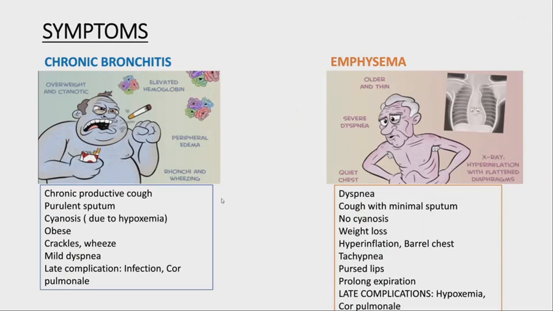The symptom of chronic bronchitis is productive cough. Since there is mucus plugging, there is CO2 retention, which causes decreased partial pressure of oxygen and decreased gas exchange of oxygen to the blood, leading to cyanosis. The patient will be normal weight or obese. Because of bronchial constriction, there will be wheezing and crackles. There will be mild dyspnea seen later on because of the bronchial constriction again.